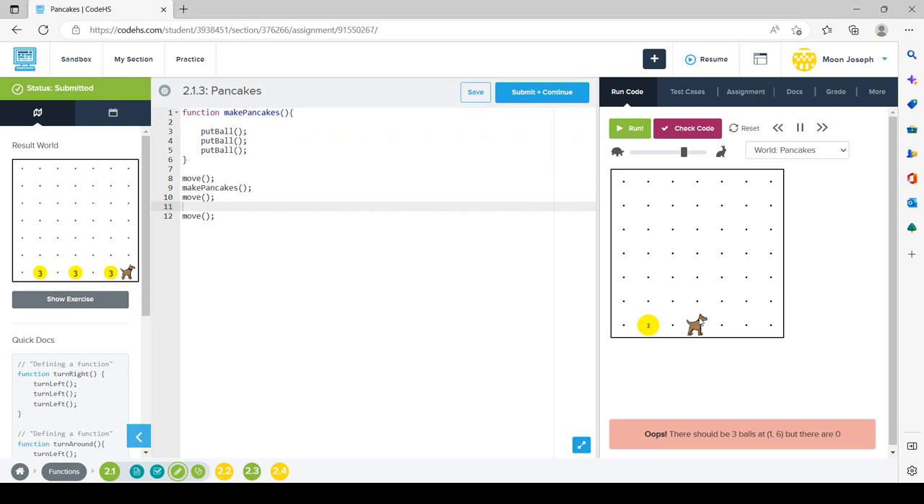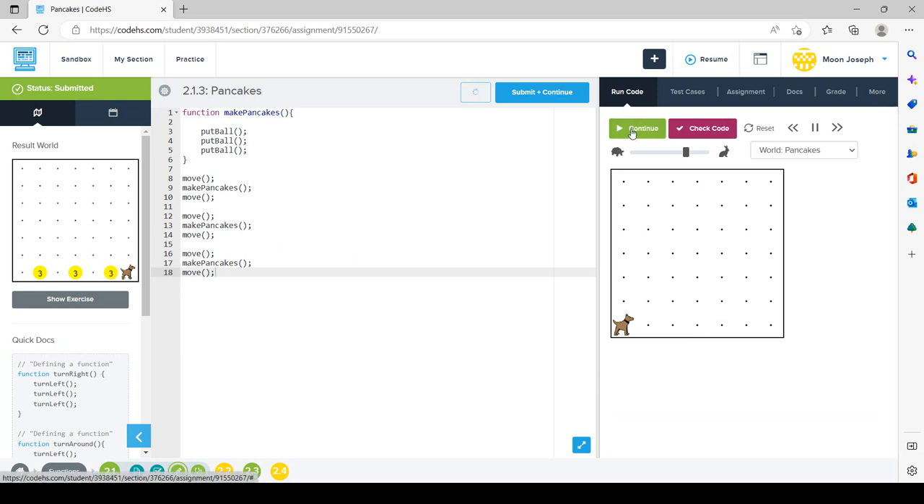So let's see where we are now. Yes, so at this spot exactly, Karel needs to make 3 more pancakes. So we will place makePancakes 1 more time, and then again Karel needs to move 2 more steps here, and then make pancakes, copy and paste, and then move. Yeah, so let's see if our code is going to work.